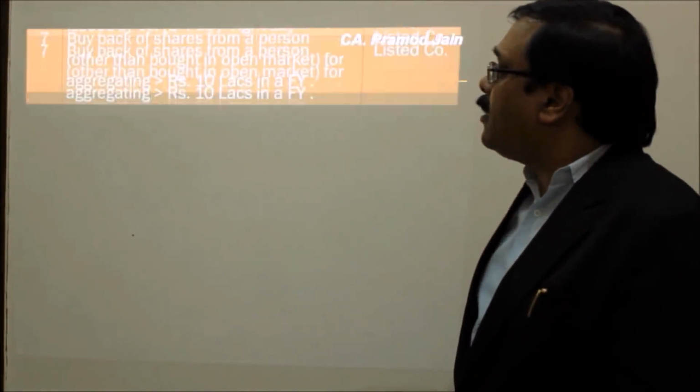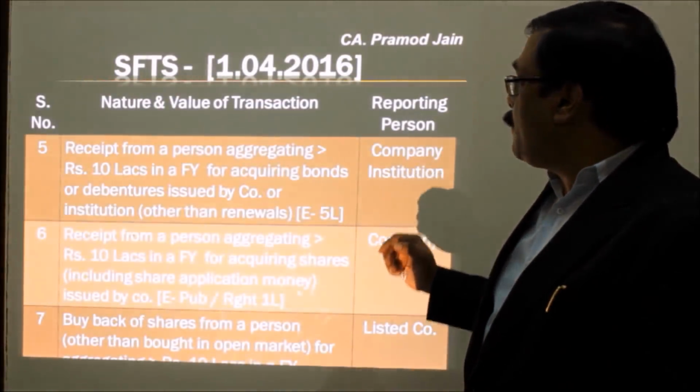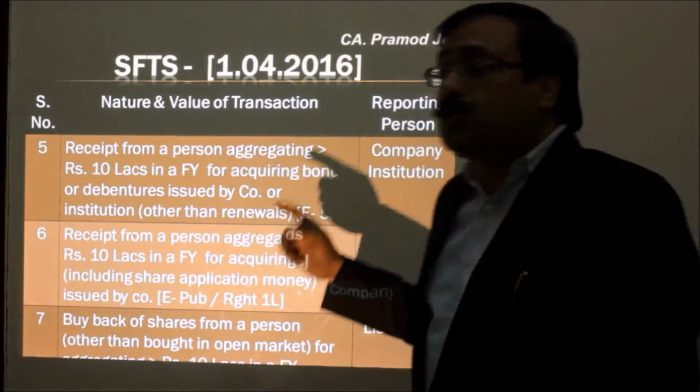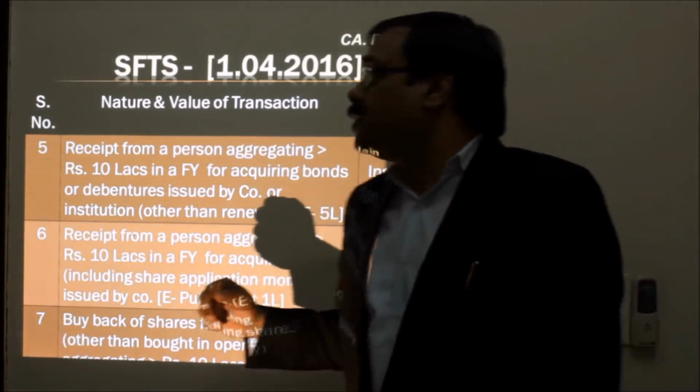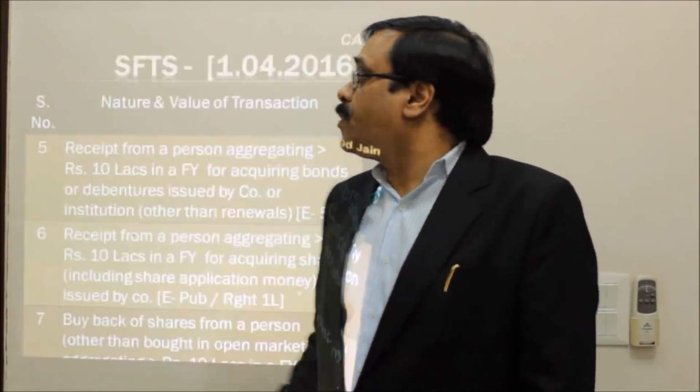The next transaction is receipt for acquiring bonds or debentures by any company or institution. So if any company is issuing any bond or debenture to a single person for more than rupees 10 lakh in a year, in that case, that company is to file this Form 61A for this transaction.